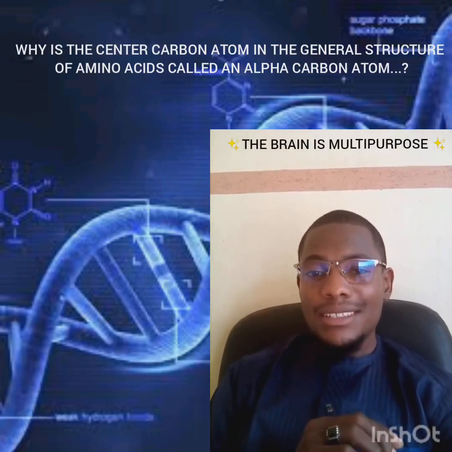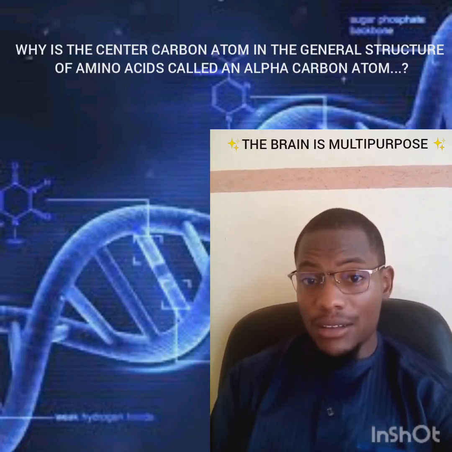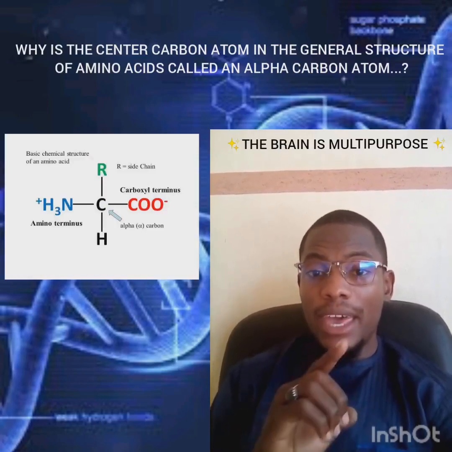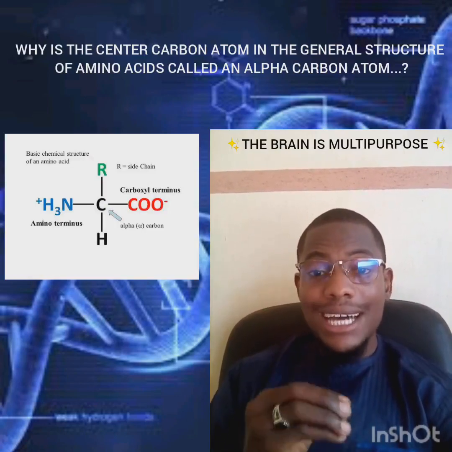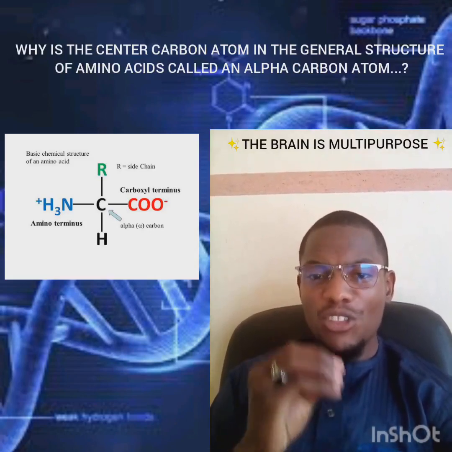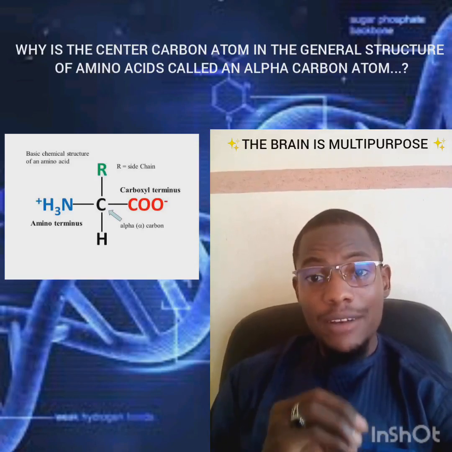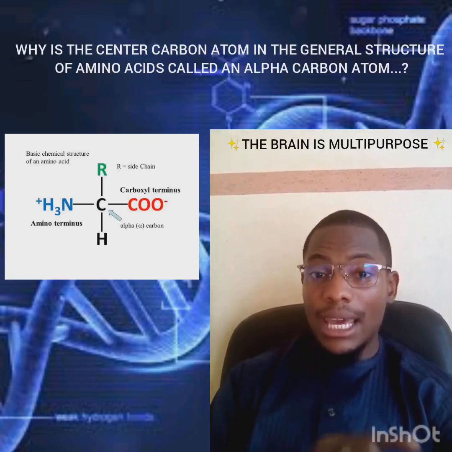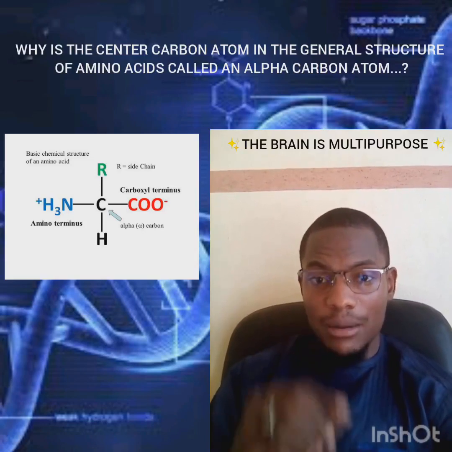This is the reason why the center carbon atom is called an alpha carbon atom. It is not just because it is optically active or chiral, but because they have been using the Greek alphabet. Even now, the use of the Greek alphabet is still in use, but for compounds that have a limited number of carbon atoms. The reason why the center carbon atom is called alpha carbon atom is that, when using the Greek alphabet, the center carbon atom is the second carbon atom, and that is why it is called an alpha carbon atom.